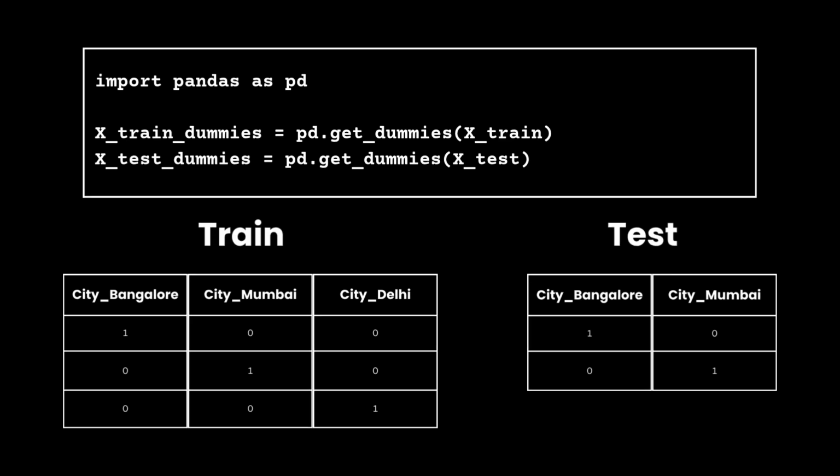Here is the part that actually breaks in production. A very common shortcut is pandas get dummies instead of scikit-learn's encoder. Call it separately on your training set and your test set, and you can get a different number of columns on each side. Training data had Bangalore, Mumbai, and Delhi, three new columns. Your test set only had Bangalore and Mumbai that day, two columns.